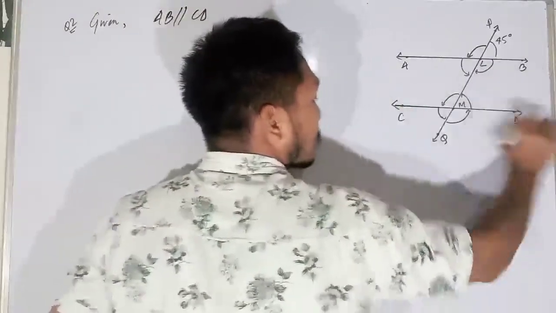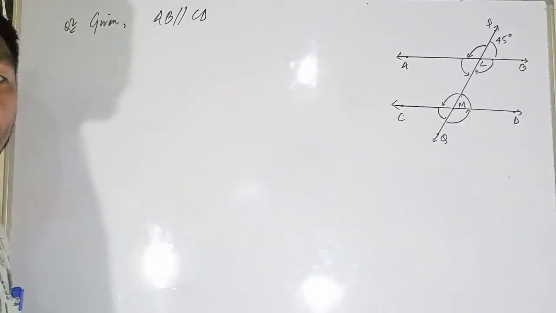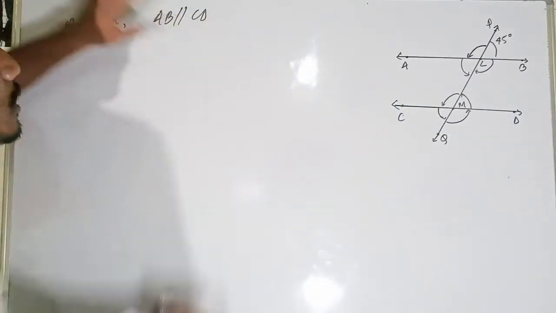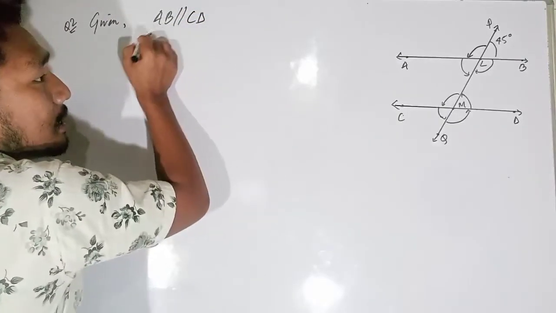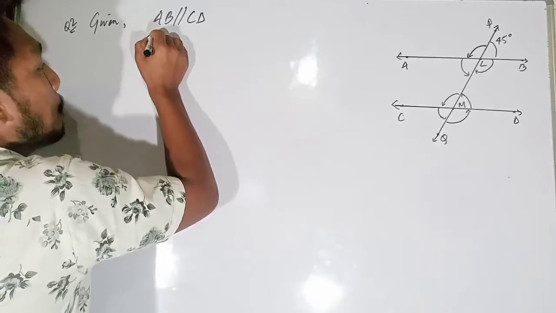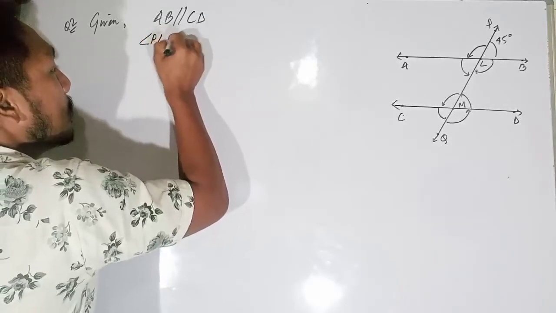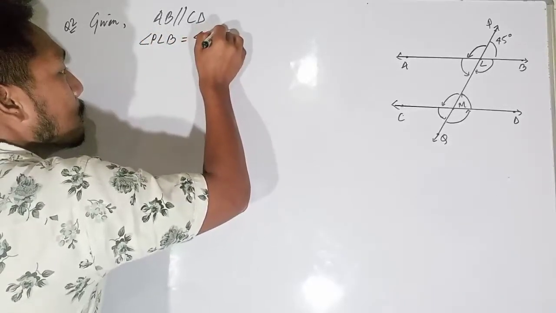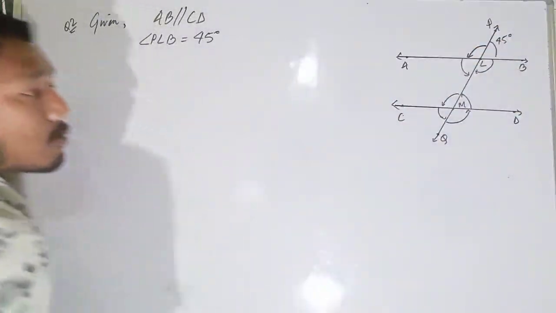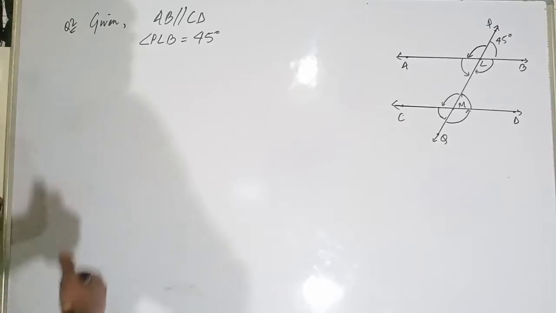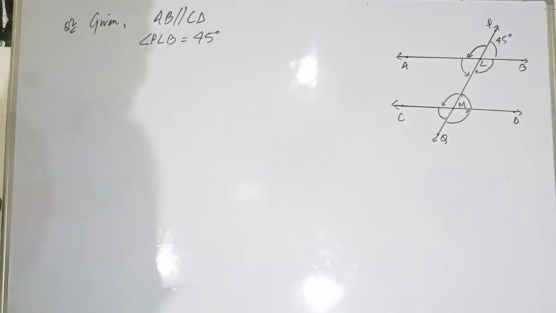This AB and CD are parallel to each other. And we are given that angle PLB is equal to 45 degrees. This is 45 degrees, and we have to measure the entire angles.